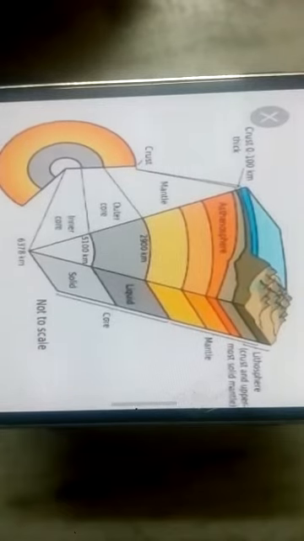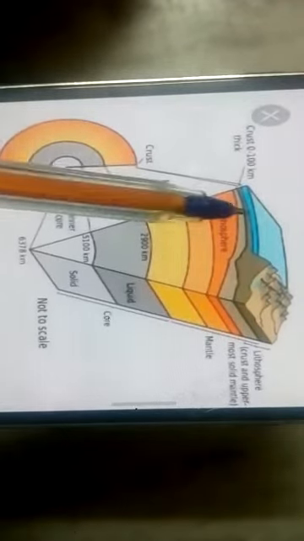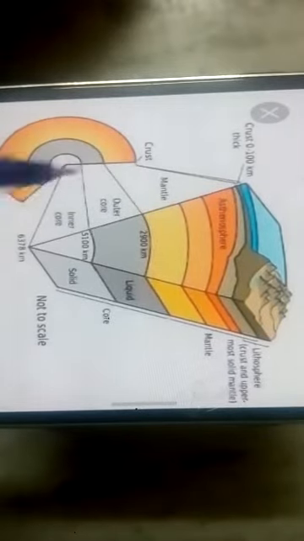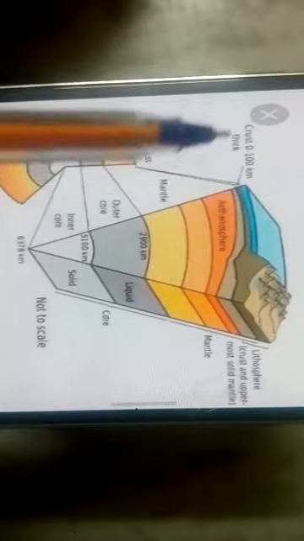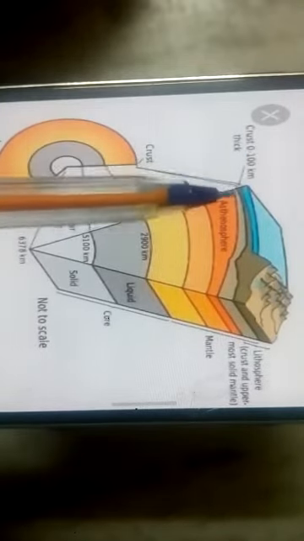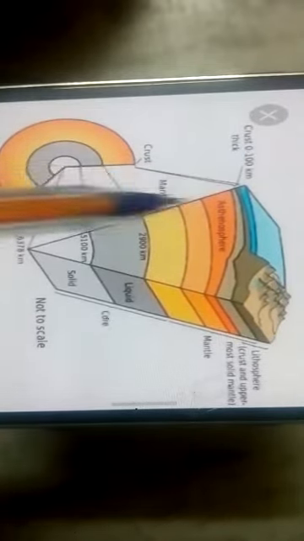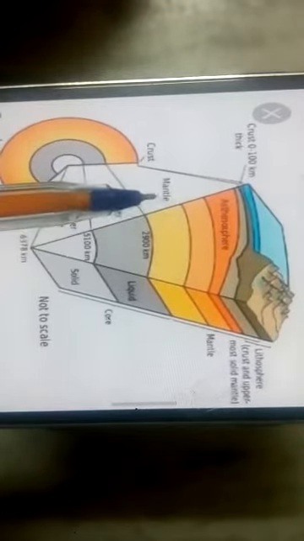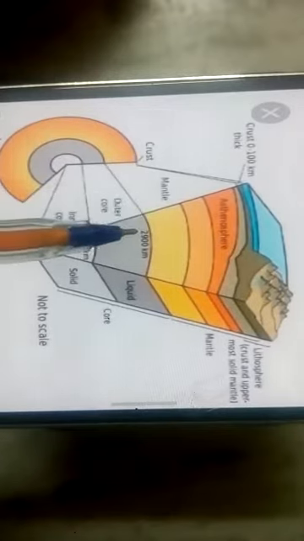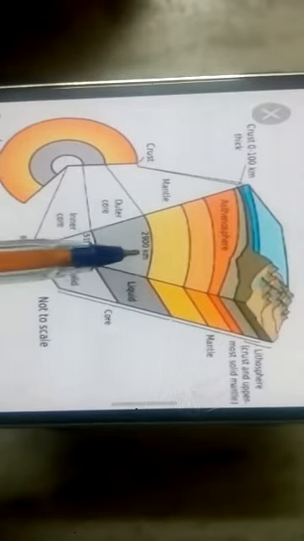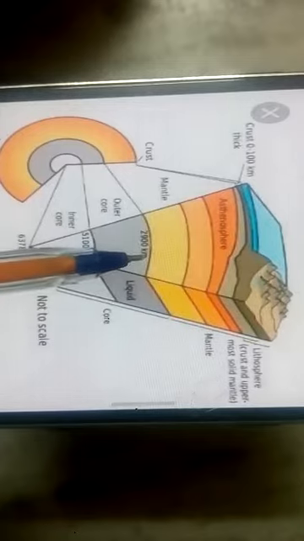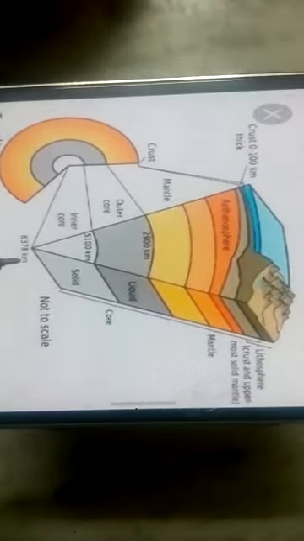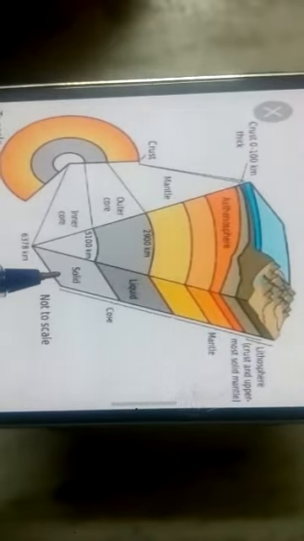Just to recap, as you know, there are three layers in the earth: one is crust, second is mantle, third one is core. We explained crust and mantle. From 0 to 100 there is the crust; the mantle is divided in two parts, upper mantle, with the existence of the asthenosphere, and lower mantle up to the depth of 2900 kilometers. Below this 2900 kilometers, up to the depth of 6378 kilometers, there is the core area.